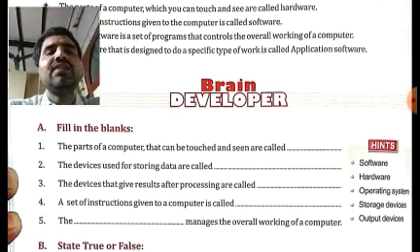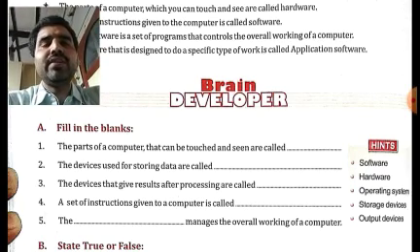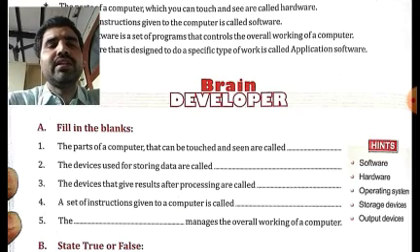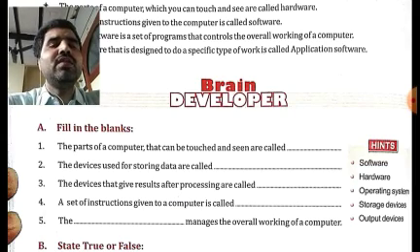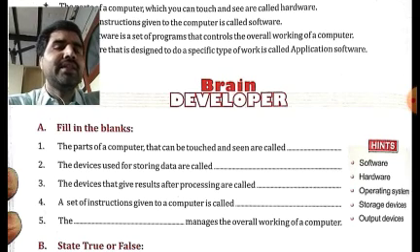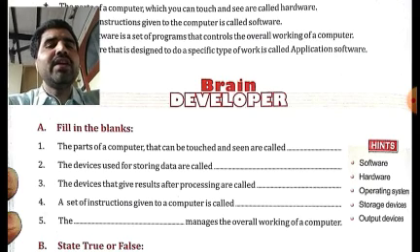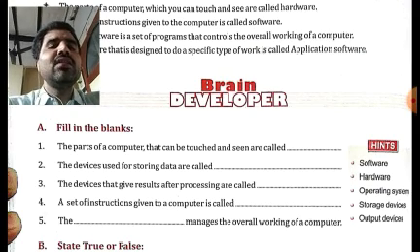This question will be asked in the form of a multiple choice question. Three options will be given for every question. Like the three options could be hardware, software, and operating system, or any other option. What is the correct option? It is hardware. So you have to choose the correct option, hardware, and fill in the blank using that correct option.